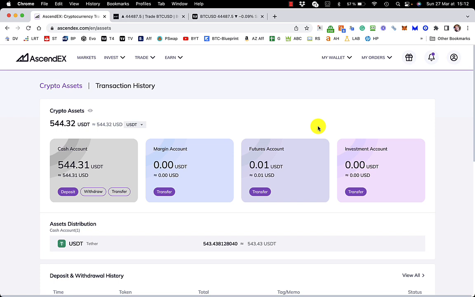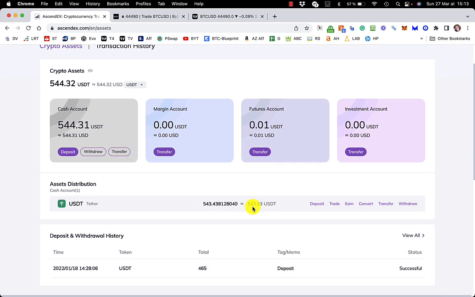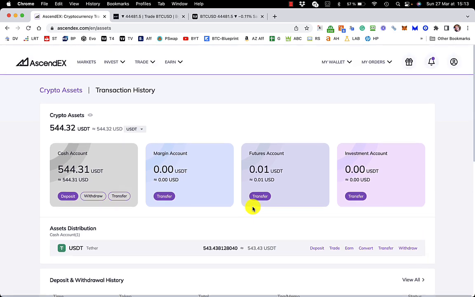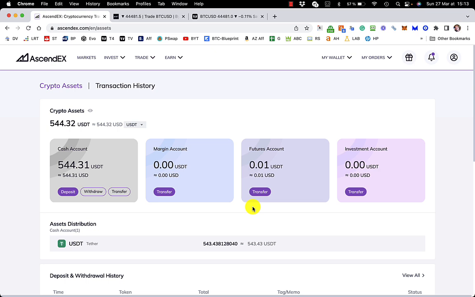Just before I get into the Maiar DEX stuff, I thought I'd show you what I was doing with this AscendEX platform that I was using a couple of weeks ago. I started using this because it was the only place I could trade FWT, which is the Freeway Token. I gained a little bit, going from $500 up to 544. At the moment, it's just USDT sitting there doing nothing. So I thought I'd do a Bitcoin leverage trade with this, just to show you really. And then once I've done that, I think I might just withdraw the money and not use this exchange anymore. I prefer using ByBit.